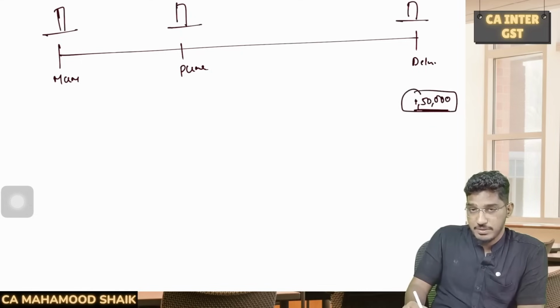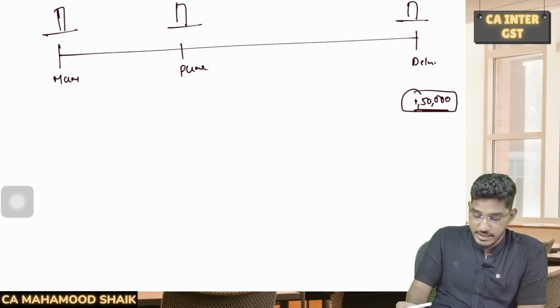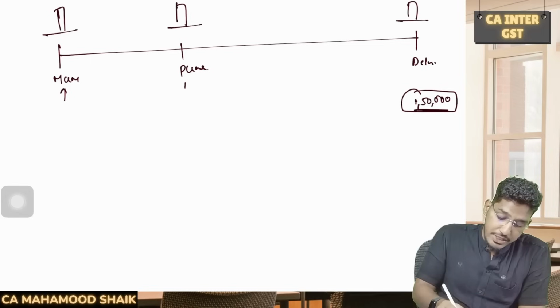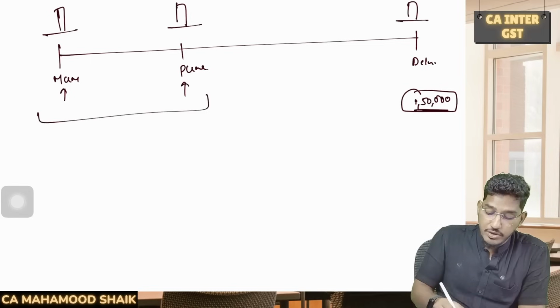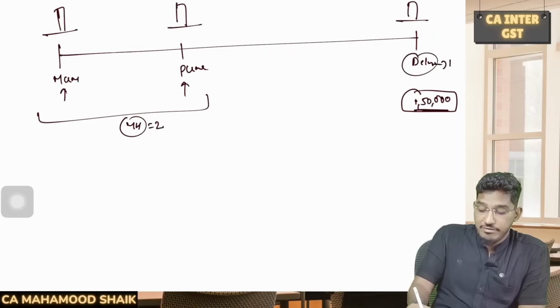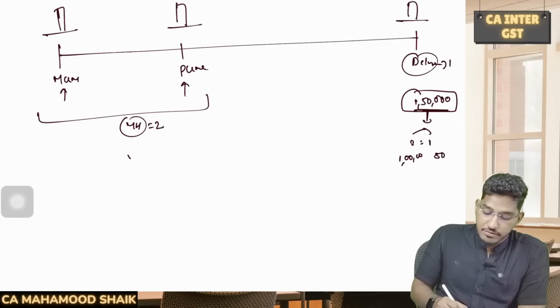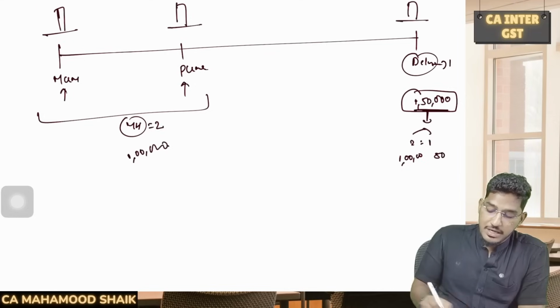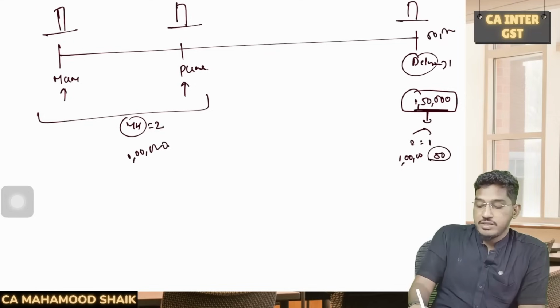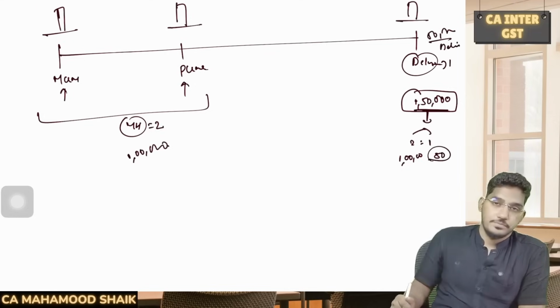Now what will be the place of supply? As I have told, it will be divided in the ratio of the number of points in each state. So if you see here, Mumbai has 1 point, Pune has 1 point, but both belong to Maharashtra. So in Maharashtra in total you have two points, in Delhi you have 1 point. So this 1,50,000 you have to divide in the ratio of 2:1, which will come to 1,00,000 and 50,000. For this 1 lakh rupees, the place of supply will be Maharashtra. For this 50,000 rupees, the place of supply is going to be Delhi.